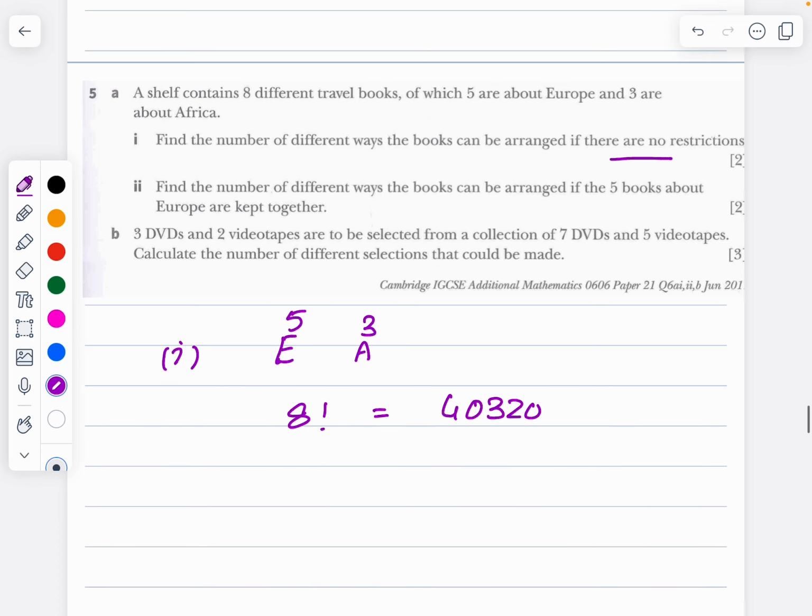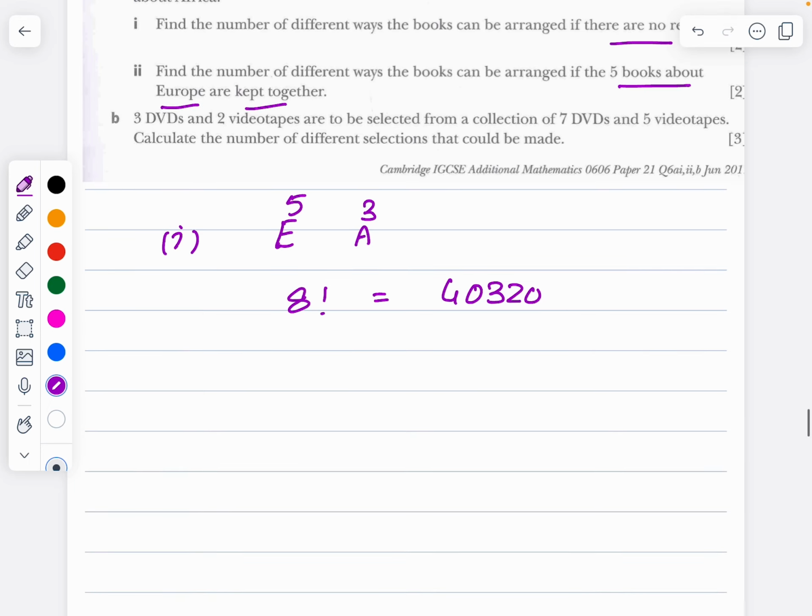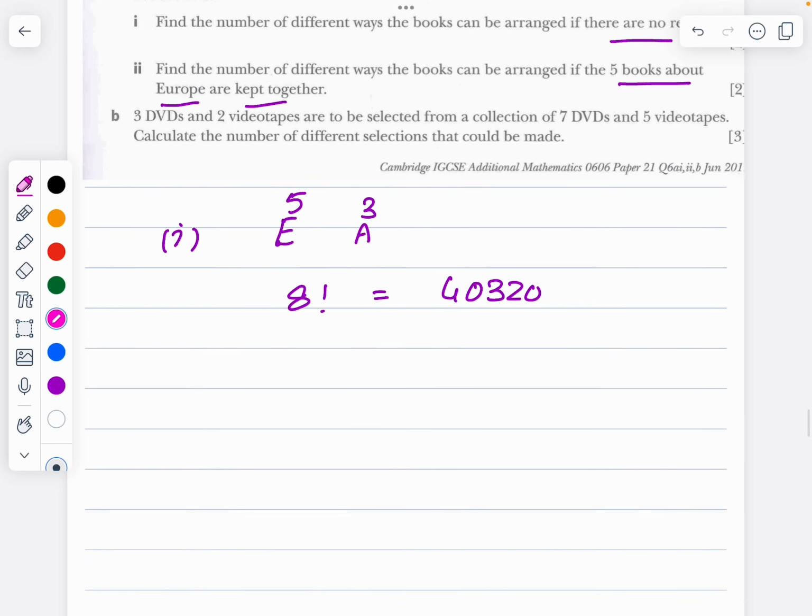Find the number of ways it can be arranged if the 5 books about Europe are kept together. So all these 5 books of Europe is one bundle. That is one unit. And Africa are 3 units.